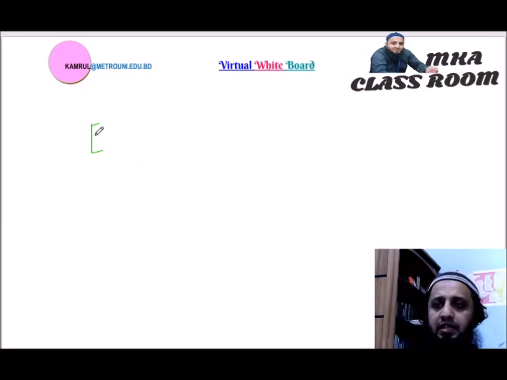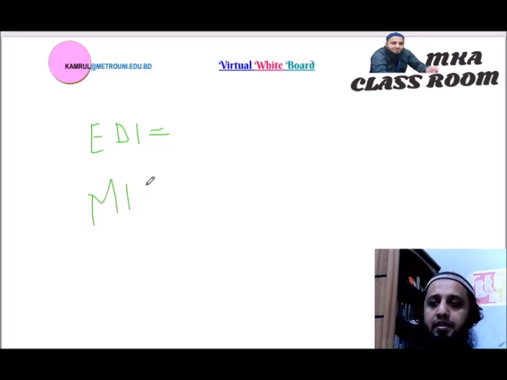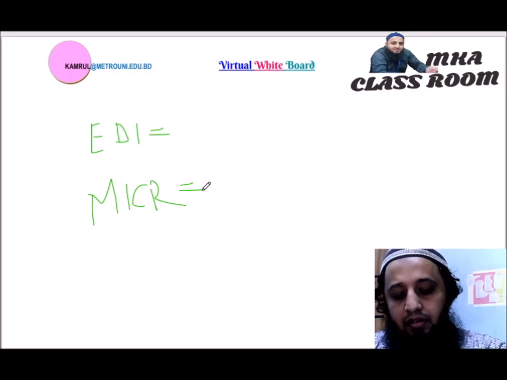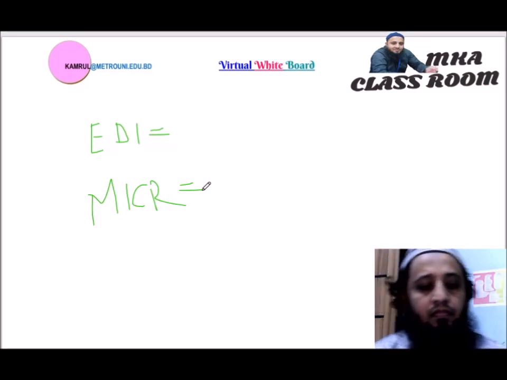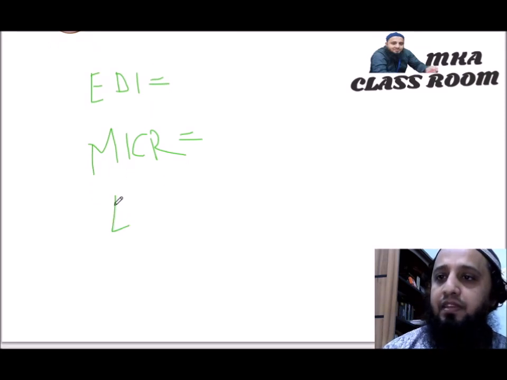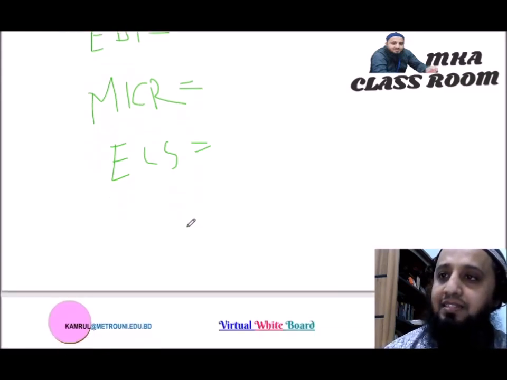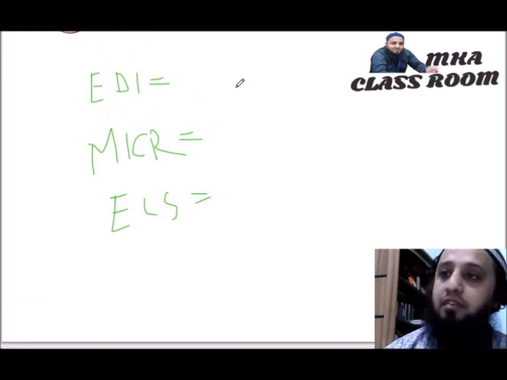First one, EDI, electronic data interchange. Then MICR, magnetic ink character recognition, ECS, electronic clearing service.